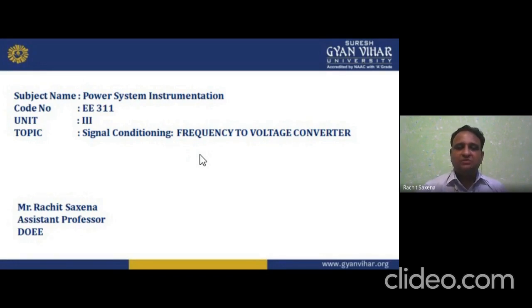So, in this power system instrumentation, basically we have studied the measuring instruments. Measuring instruments means how we can measure and in which form we can measure. We have so many instruments. So unit number one deals with the basic part. Basic part means the errors.